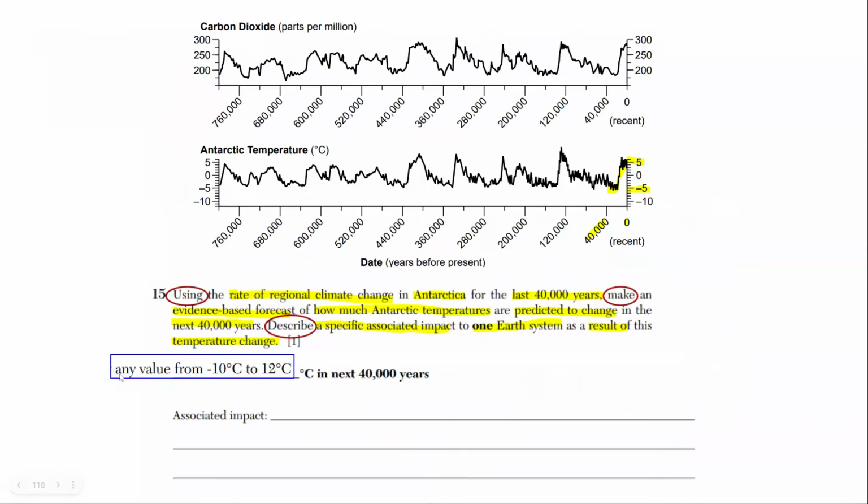So your answer can be any value from -10 degrees Celsius to even positive 12 degrees Celsius in the next 40,000 years. The reason is, if in the last 40,000 years it increased by 10 degrees Celsius, you could say that it's going to decrease by 10 degrees Celsius in the next 40,000 years because of this pattern of increasing and decreasing of temperature in the past. But you can also say it's going to increase again for another 10 to 12 degrees Celsius because, once again, of this increase and decrease in the past.